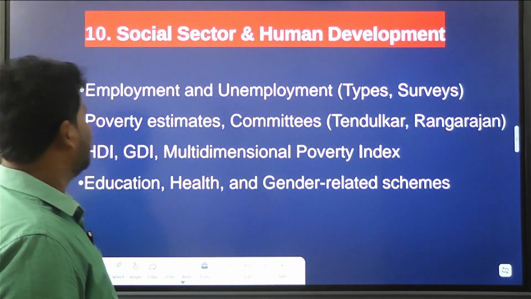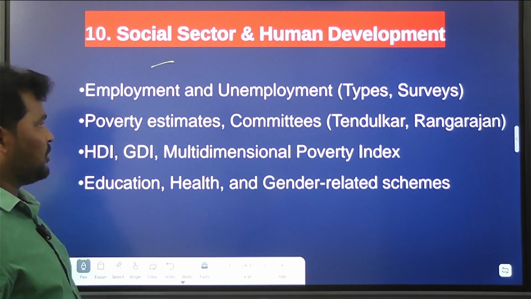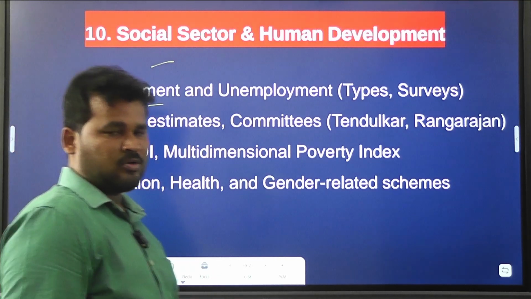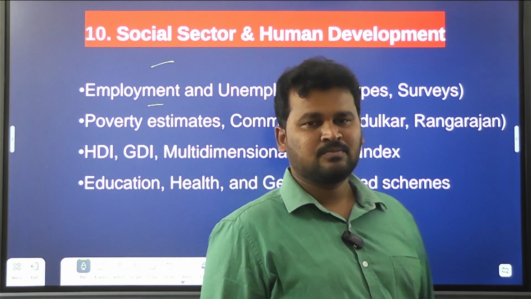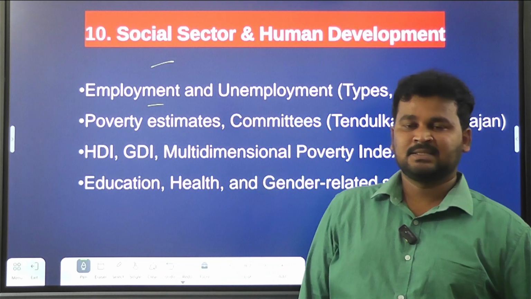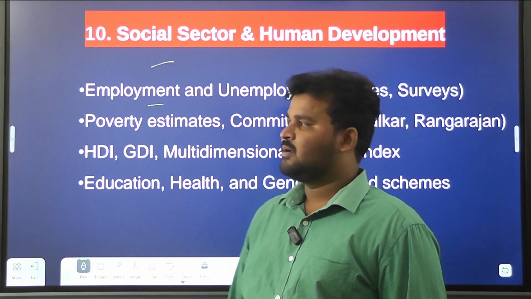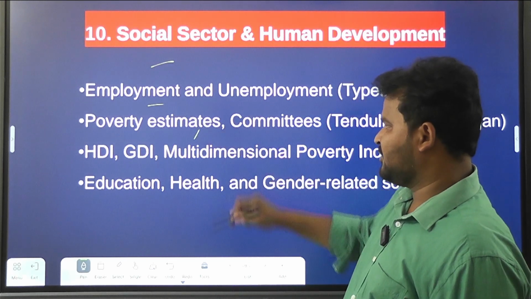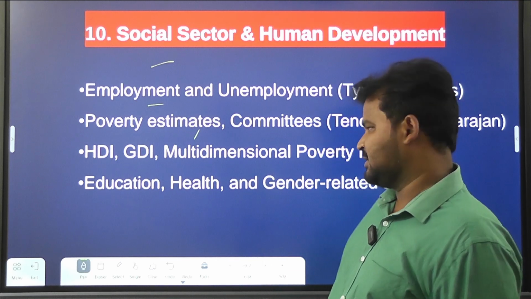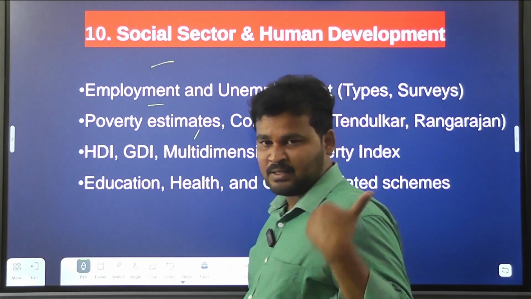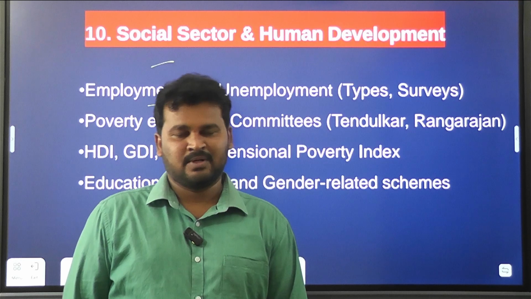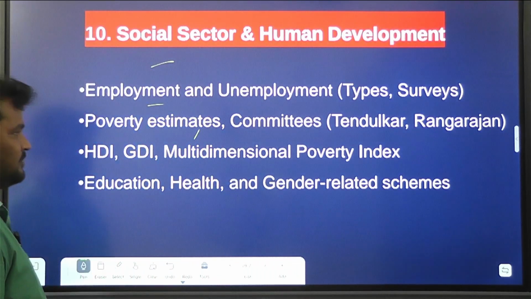Okay, then after that, social sector and human development concepts. So you have to know about employment and unemployment, types of unemployment, and concentrate on them. Okay, that's the thing. And poverty estimates and committees related to poverty calculation, like the Tendulkar committee, Mehta committee, you have to know an idea over them, right?